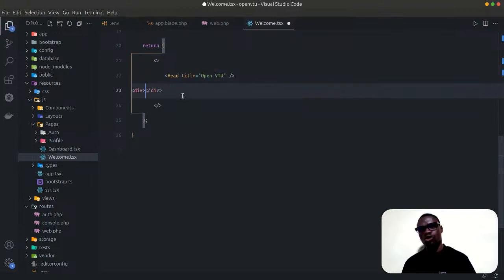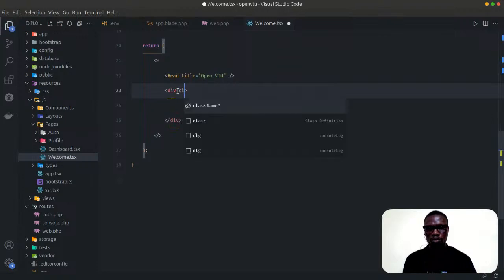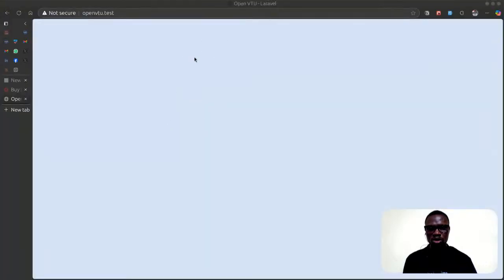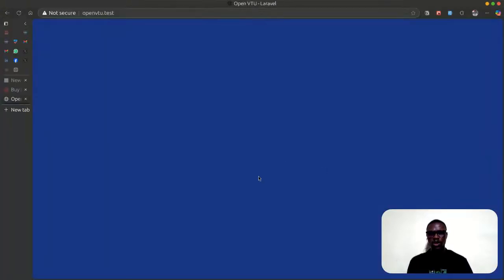Then let's have a div. Don't forget we are using our Tailwind CSS to style. So I want the minimum screen to be, minimum height screen. So let's say BG something. We're going to be using a theme like, let's say, blue here. So if you see now, let me change it to something like 900. So you can see that the entire page background is blue now.